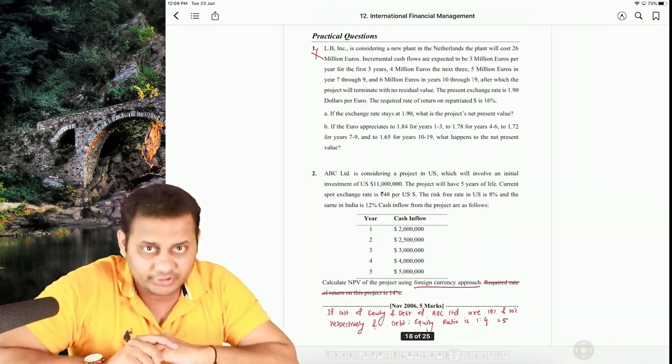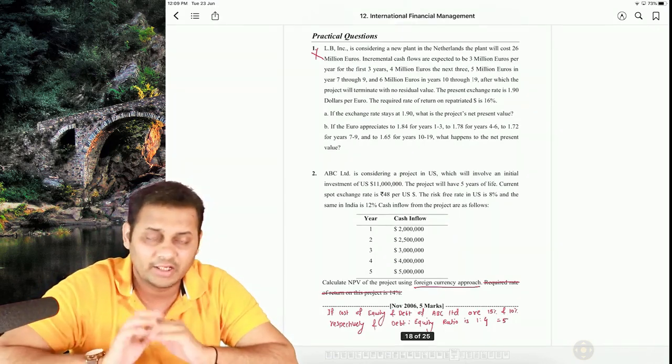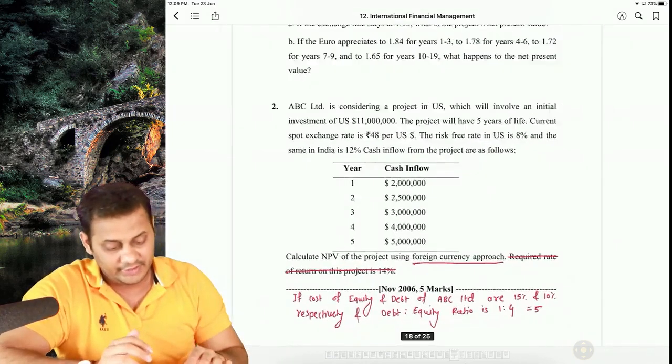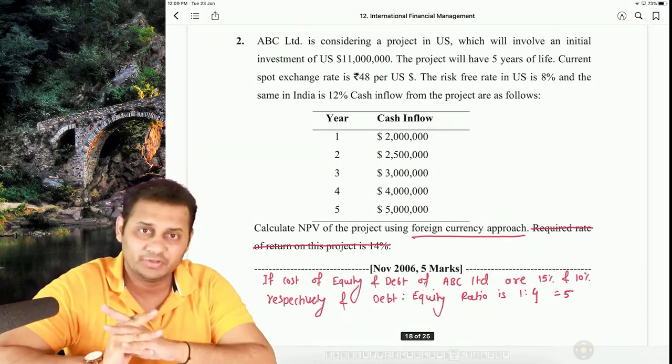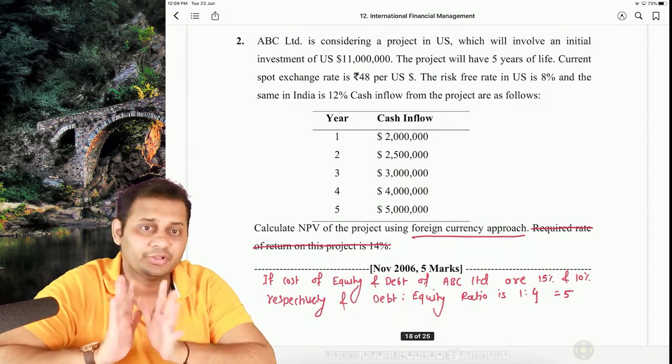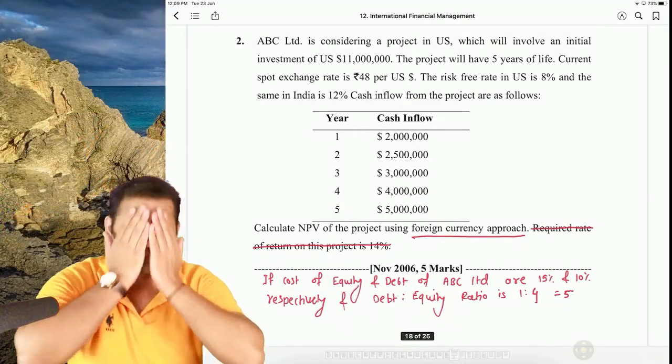Okay, there are 8 questions in total and we skipped the first one. I will discuss the 7 questions now. If you remember this question, while starting the revision of practical questions, I assume that you have read the question because I'm not going to read it. I will just give you the brief of the question and I will explain the answer.